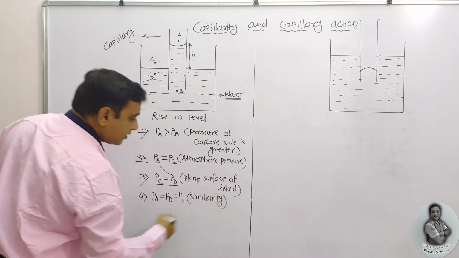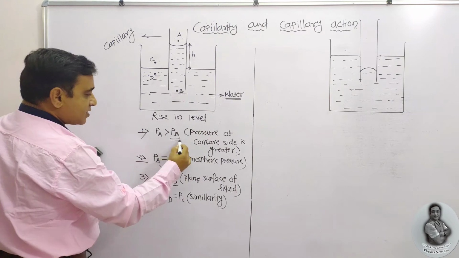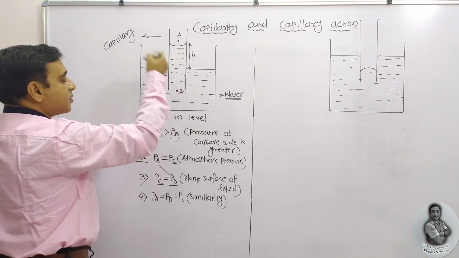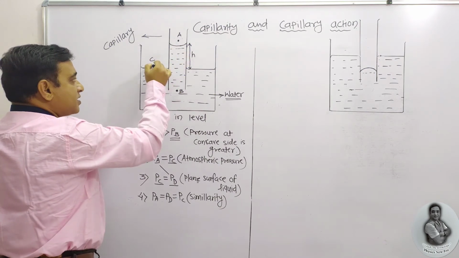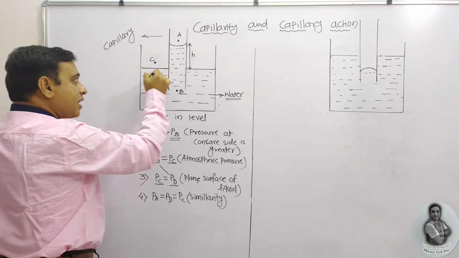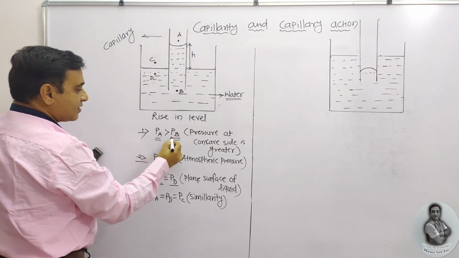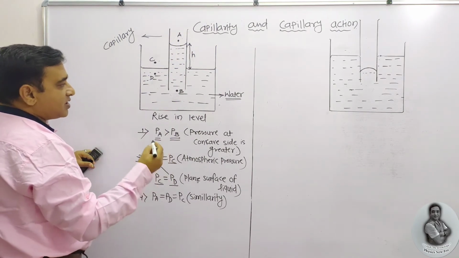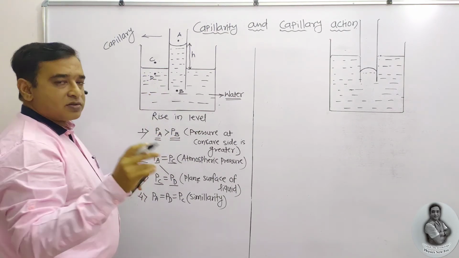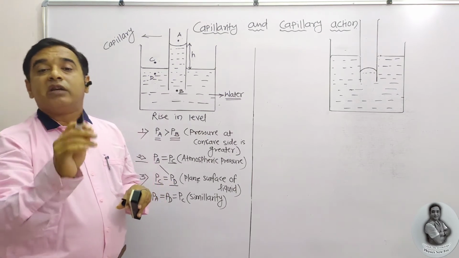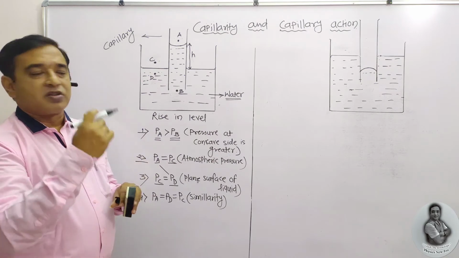This is the similarity. That indicates only the remaining factor, which is less. PV is less than these three pressures. Pressure at this point A, pressure at this point C, pressure at this point D are equal and they are higher pressure because PA is greater than PB. That indicates here it is the higher pressure and liquid always runs. The sentence is very important. Liquid always runs from higher pressure side to lower pressure side.